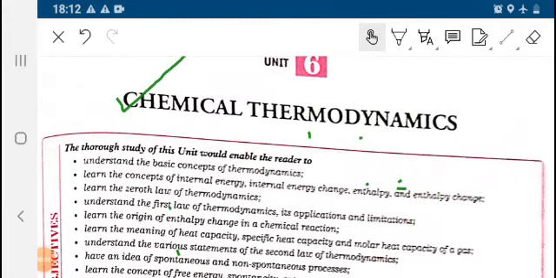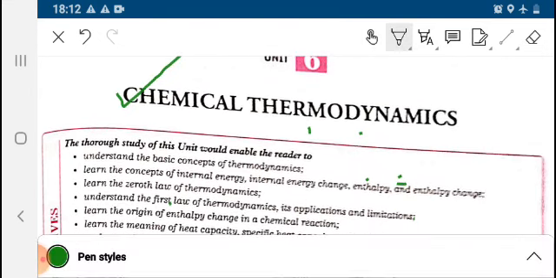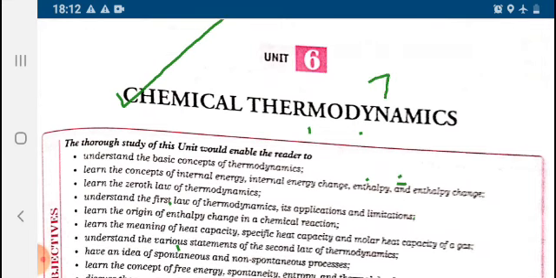Hello everyone. Today's topic is chemical thermodynamics. In this chapter, we will be learning about various thermodynamic terms like system, surrounding, types of system, and derivations, and it is a very important chapter in the board exams. It includes almost 7 to 10 marks,